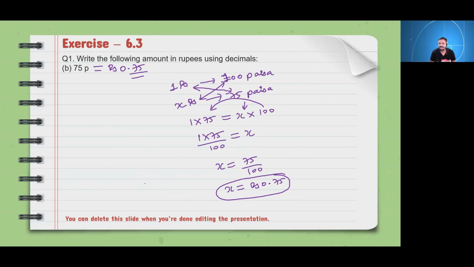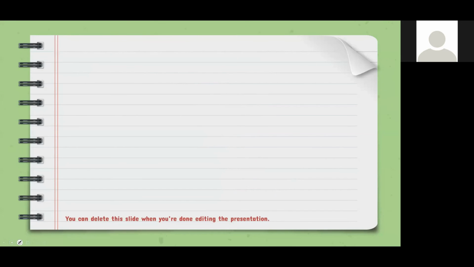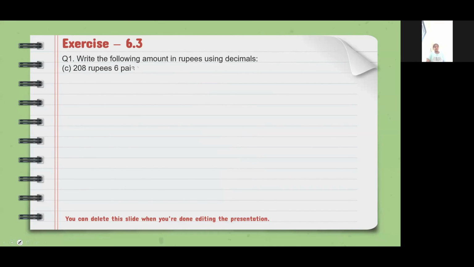Okay. Mute yourself. Who will do this? Yes, Rhythm, can you do it? Yes, Soham Rathod, sorry. Yes, sir. Sir, I see 208 rupees 6 paise.